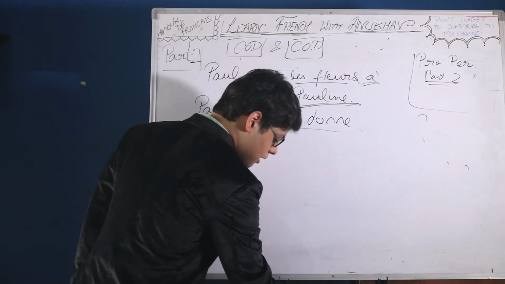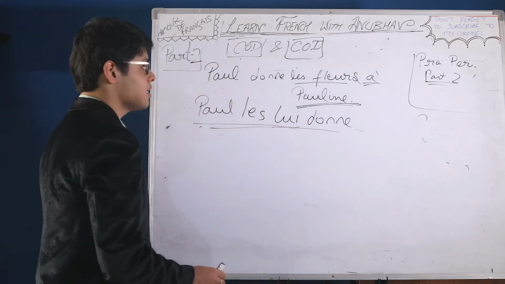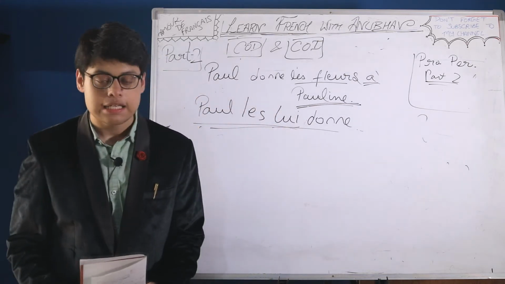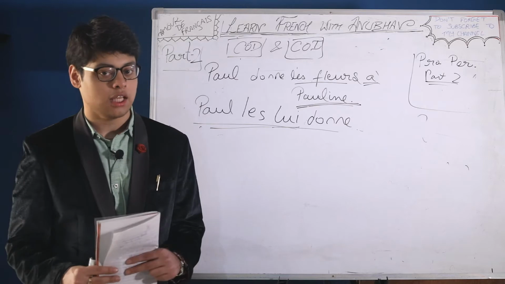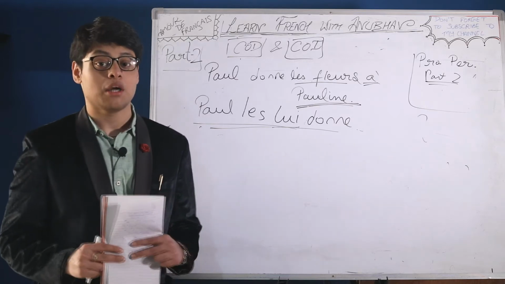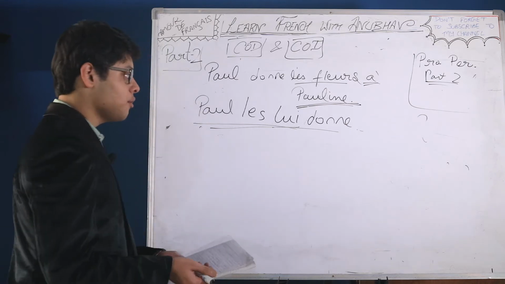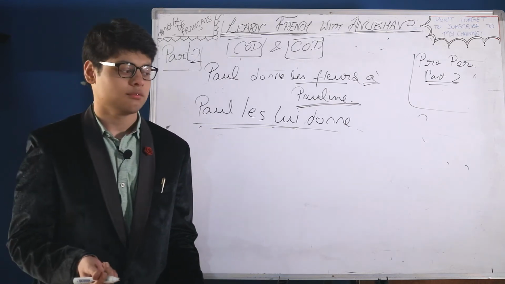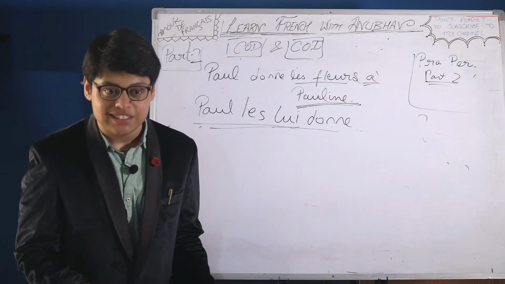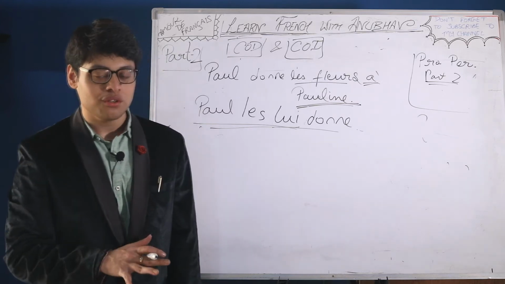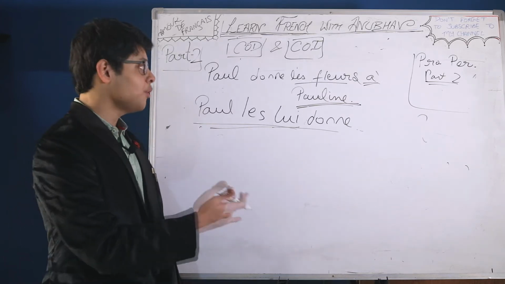Another point to be kept in mind, COD can be used for persons and things, both of them. But COI is exclusively for persons. Think of it, le, la, and les, we don't use for persons, right? Me, te, nous, vous, we use for persons. So we have both in common.